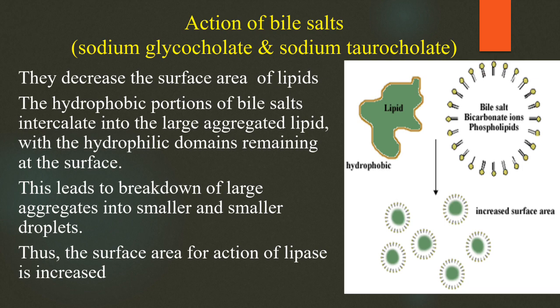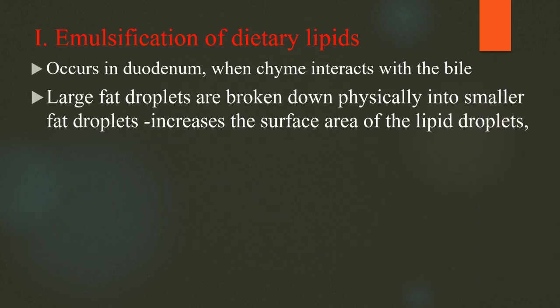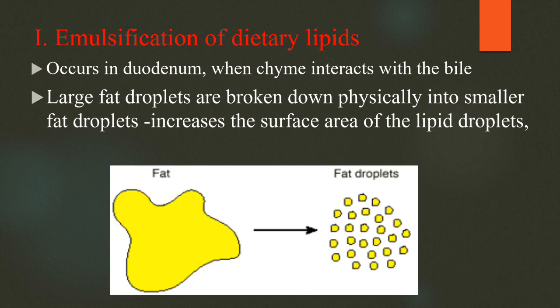Thus the surface area for the action of lipase is increased. Another mechanism of emulsification is peristalsis, which occurs in the duodenum when the chyme of lipids enters the bile. Large fat droplets are broken physically into smaller fat droplets, increasing the surface area of lipids where the pancreatic enzymes will act.